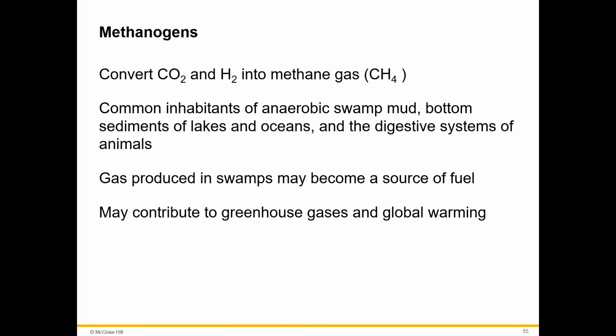Methanogens convert carbon dioxide and hydrogen into methane gas. Methane gas is CH4, and it's found in gas that comes out of animals. It's also found in swamps. So common inhabitants of anaerobic swamp mud, the bottom of sediments and lakes and oceans, and the digestive systems of animals. Cows actually contain a lot of methanogens that produce methane gas.